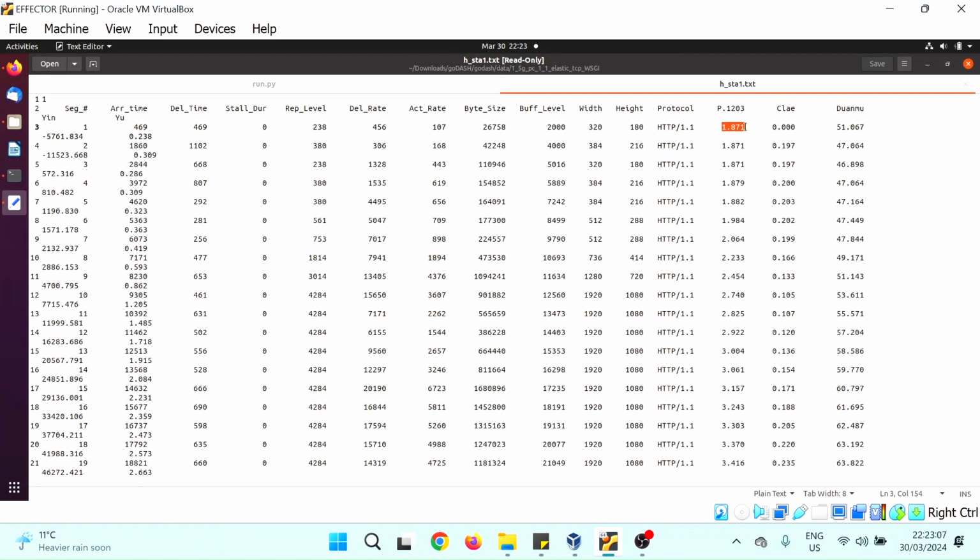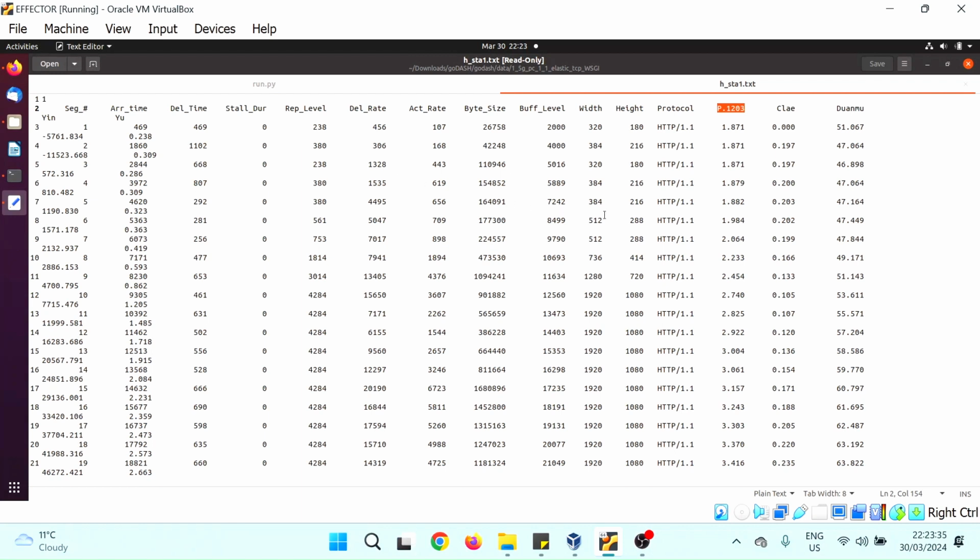So at this point, the ElasTest first decided the segment in these resolutions, and the P.1203. This is an ITU model for the mean opinion score, where 1 is the lowest and 5 is the highest. That means at this point the mean opinion score is not very nice. And there are a few other quality of experience models in this log as well. Mostly we relied on P.1203 in this demo.